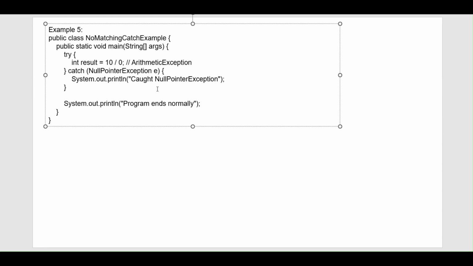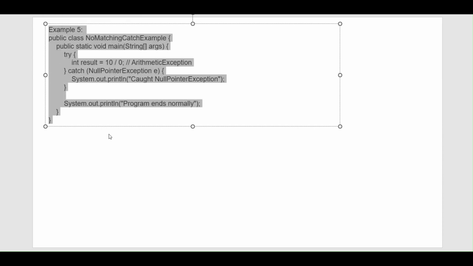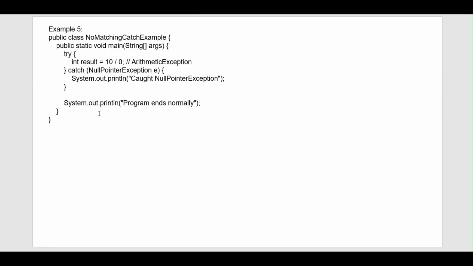This will be handled by the Java default exception handler, which will print an exception like java.lang.ArithmeticException: / by zero, because there is no matching catch block here. So we will get such an exception in the output. If you want to know more about the output, you can copy this and try it yourself in the IDE and let me know the output in the comment section below.